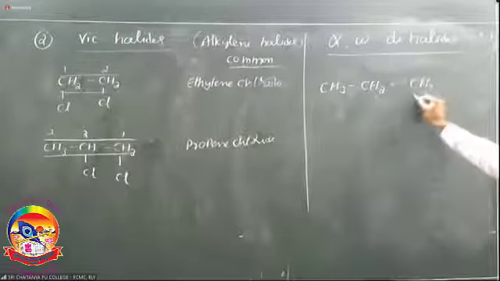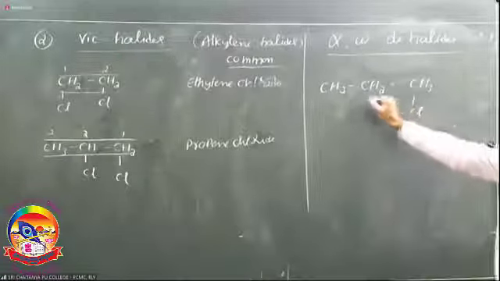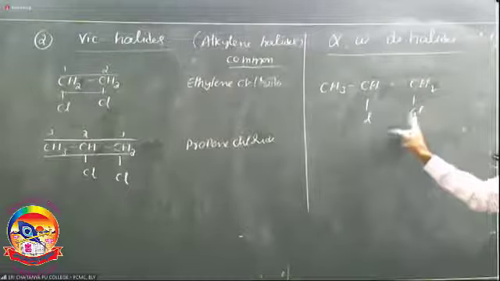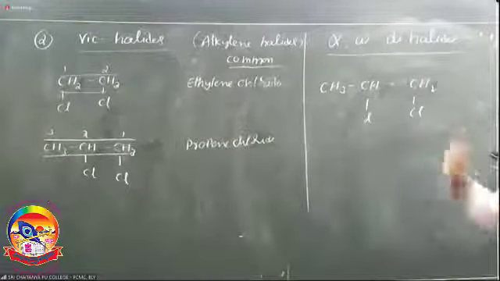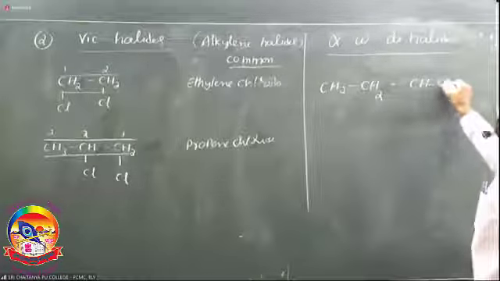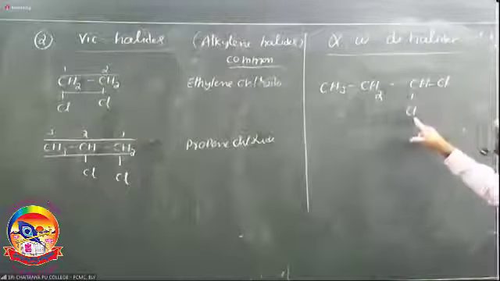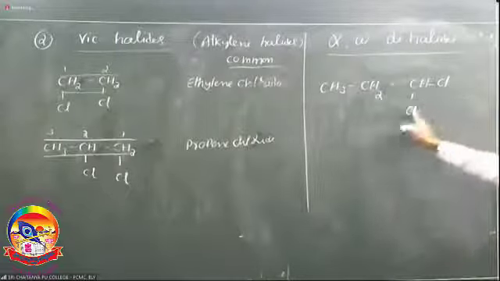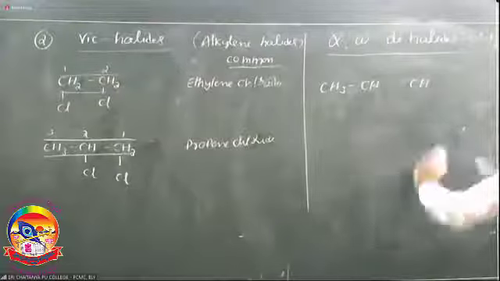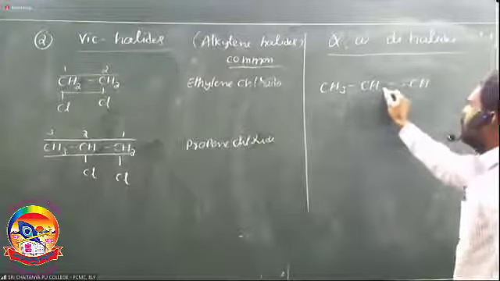If both halogens are on adjacent carbons, it is vicinal. If both halogens are on the same carbon atom, it is gem. So what is terminal? Take propane as the example.